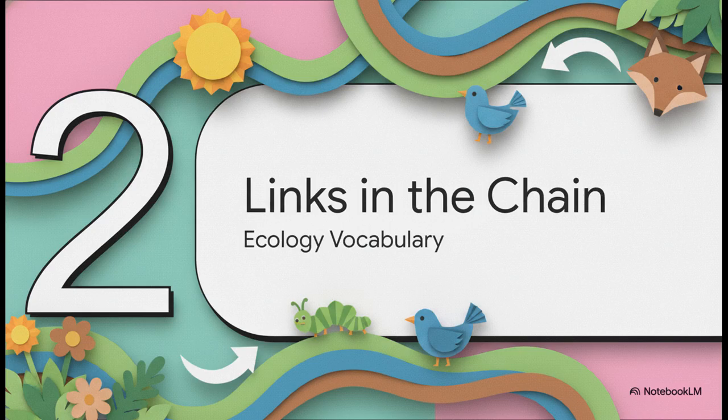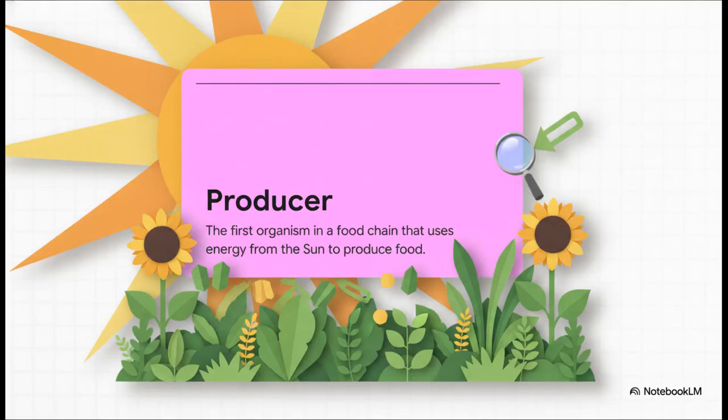Section 2. Links in the chain. Let's get our scientific vocabulary locked in. The energy journey always starts with a producer. This is the very first organism in a food chain. Plants are our primary producers, and they do this brilliant job of capturing the sun's energy and locking it away. Honestly, without producers, the vast majority of life on Earth would be completely out of luck. They do all the heavy lifting, converting raw sunlight into edible biological fuel for the rest of us.